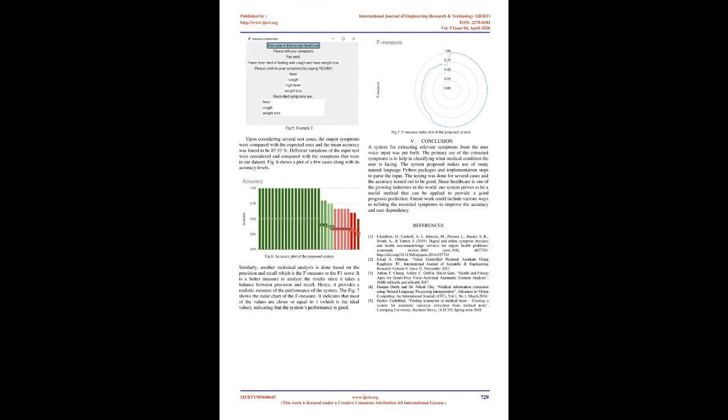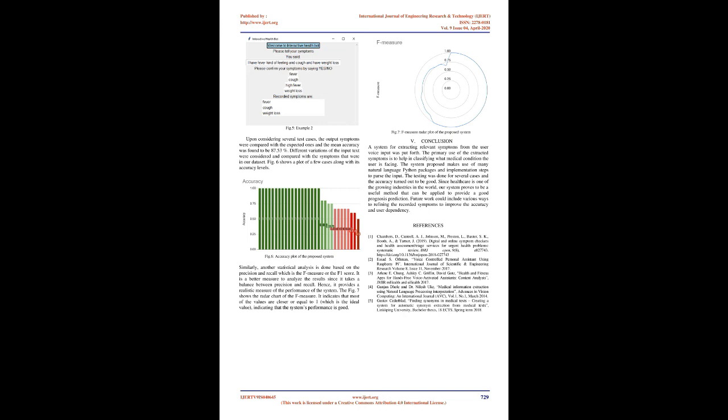Example 1. Here is an extract of another example, Fig 5, that was considered and the corresponding results obtained. Fig. 5, Example 2. Upon considering several test cases, the output symptoms were compared with the expected ones and the mean accuracy was found to be 87.53%. Different variations of the input text were considered and compared with the symptoms that were in our dataset. Fig 6 shows a plot of a few cases along with its accuracy levels. Fig. 6, Accuracy plot of the proposed system.